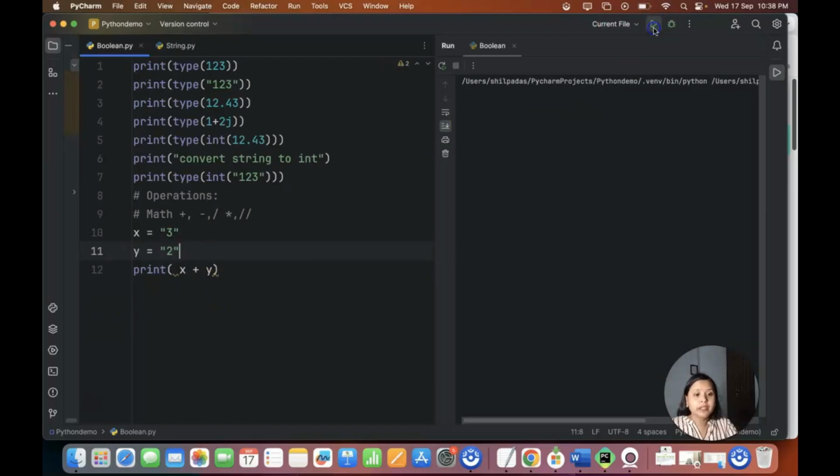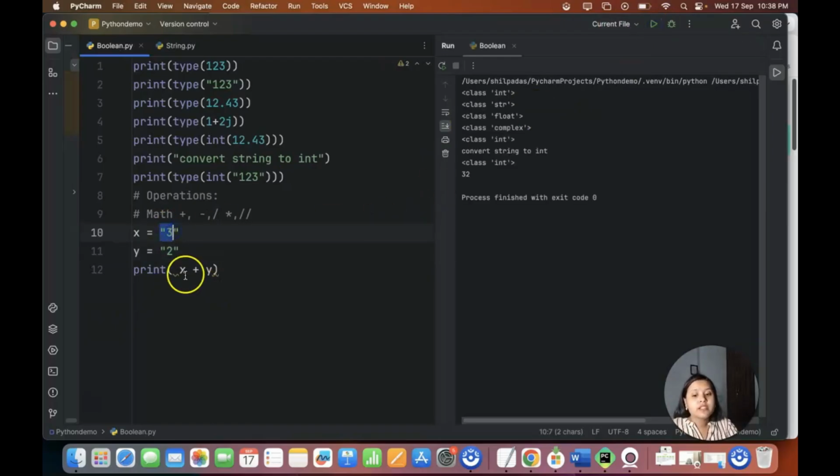It should be 32. Why is it 32? Because it's a concatenation. It's 3 and 2 because this is a string data type. It's not an integer data type. Now we are focusing on numeric, that is the integer.